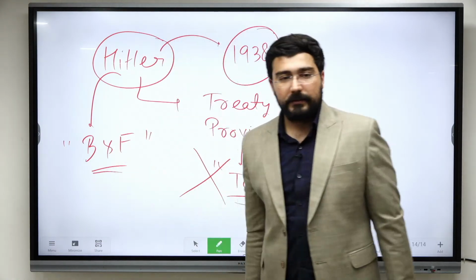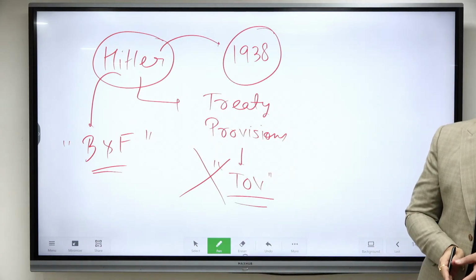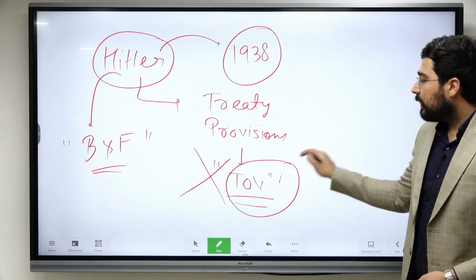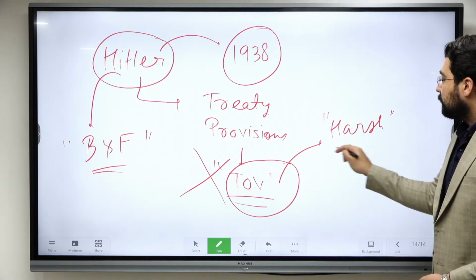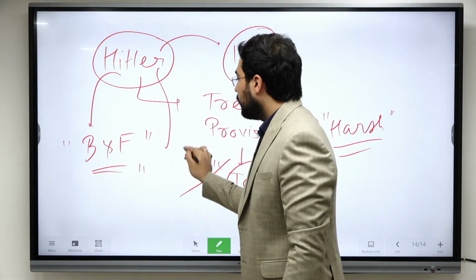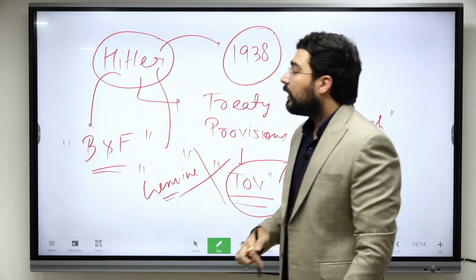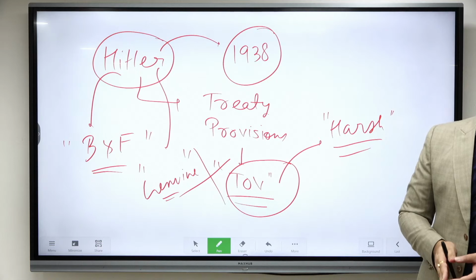When Hitler was rising, Britain and France, they were in a dilemma. What to do, what not to do. Okay, because they realized that the provisions of the Treaty of Versailles, they were indeed harsh. So some of the demands of Hitler, they were genuine. So they kept on giving one thing after the other. That is known as the policy of appeasement.